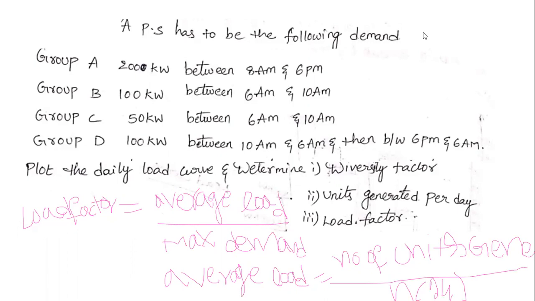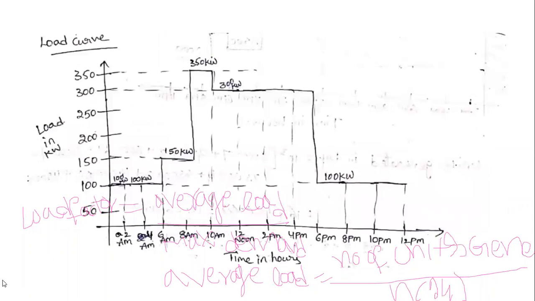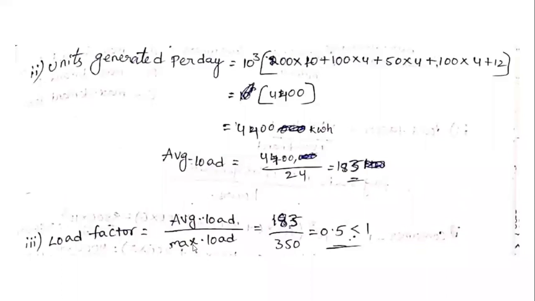What is the maximum demand from the load curve? We obtain the maximum demand, that is 350 kilowatts. The load factor is always less than 1. Clear?